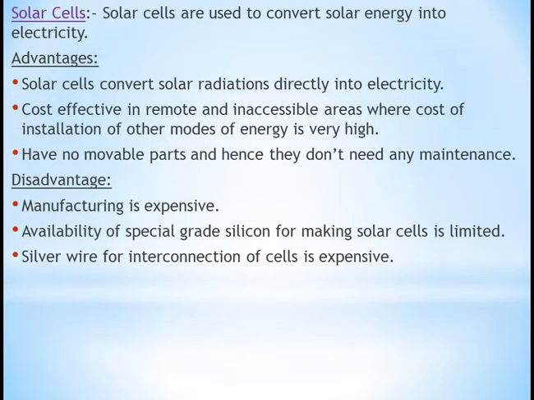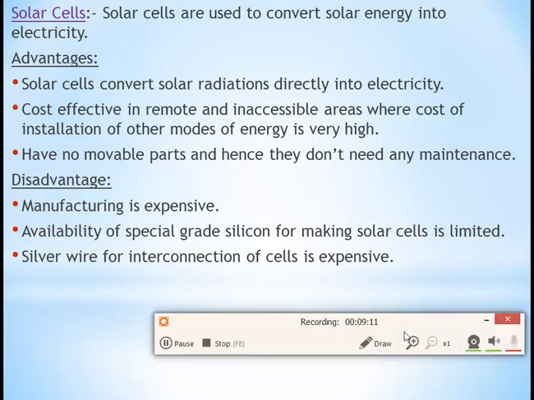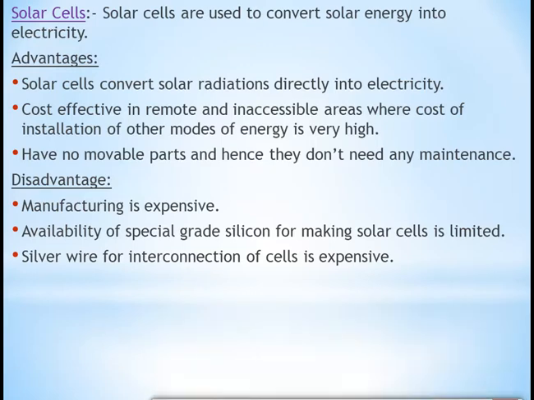Now we will be looking at solar cells. What are solar cells? See, solar cells are used to convert solar energy into electricity. So solar cells, cells we call like batteries. Okay, so what do solar cells do? They convert the solar energy into electricity.